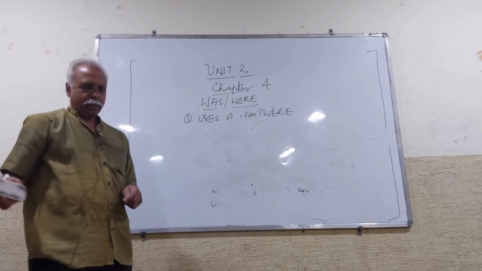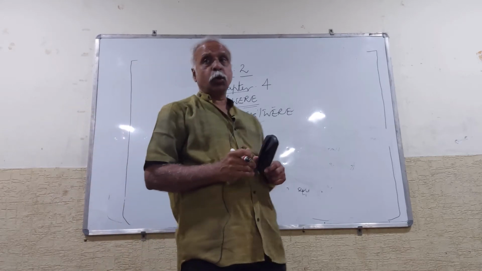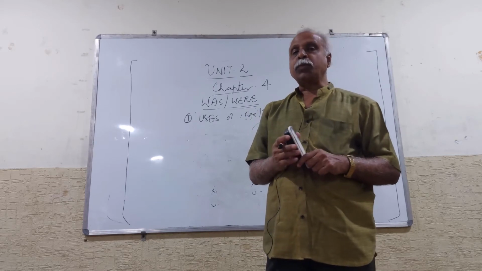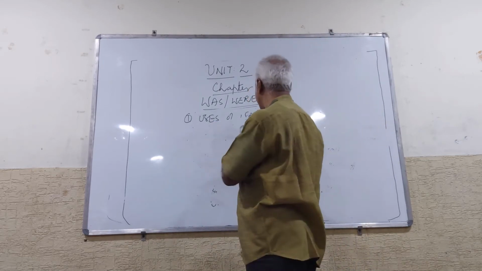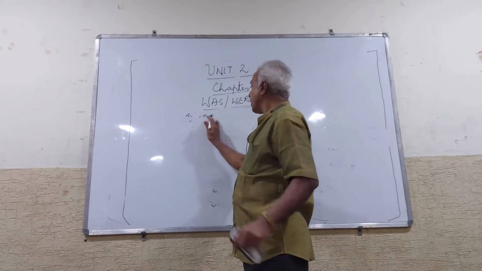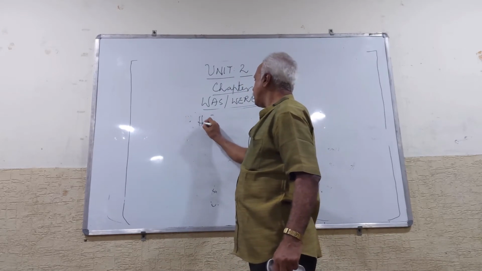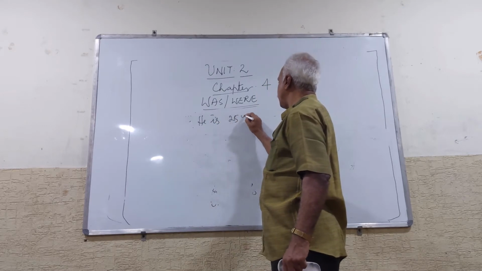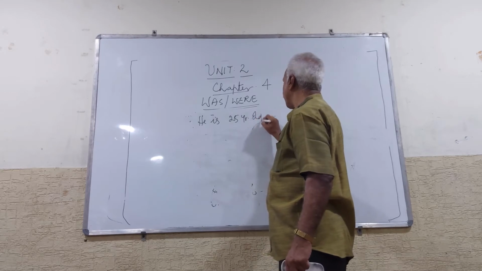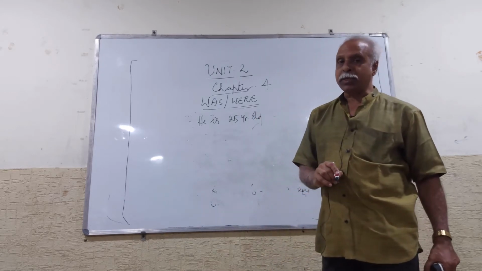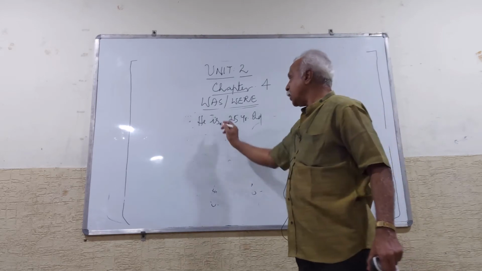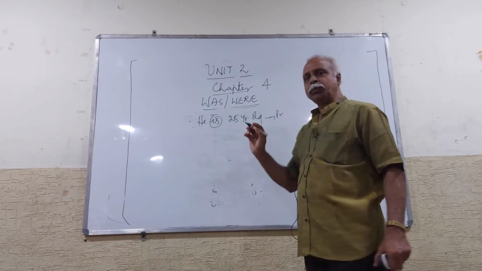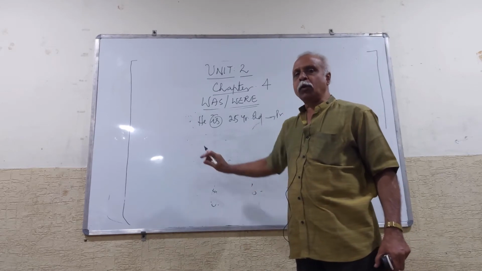Similarly, in my last class, I talked about some more uses of is, am, are. What are they? To express age. Suppose I say, he is 25 years old. If you ask, you should rely on the "is" be form, because it is present tense, it expresses present time. We call it present tense.